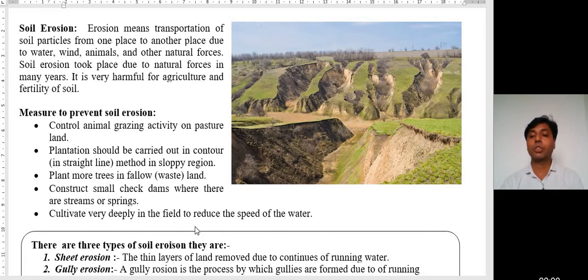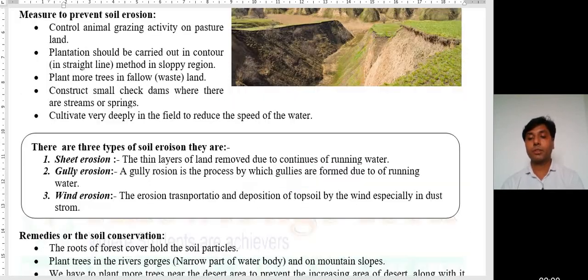Cultivation, and we have to change our method. And here it is given, cultivate very deeply in the field to reduce the speed of water. Students, we can decrease soil erosion with the help of different irrigation methods by applying forestation, and we have to plant more and more trees on the roadside, on the wasteland, and we have to utilize some other things for the tree plantation. Okay.